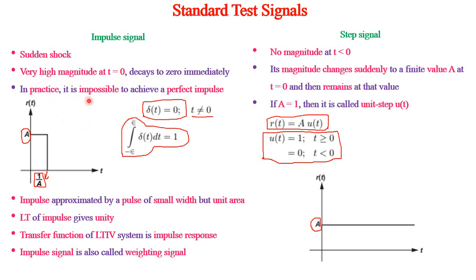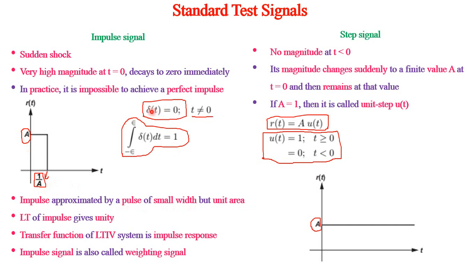In practice, we cannot achieve a perfect impulse. Therefore, we have to have a pulse of unit area. Here we can find this is A, this is 1 by A, a rectangle. So the area is A into 1 by A, which is 1. That is what is given as a pulse of small width but unit area.